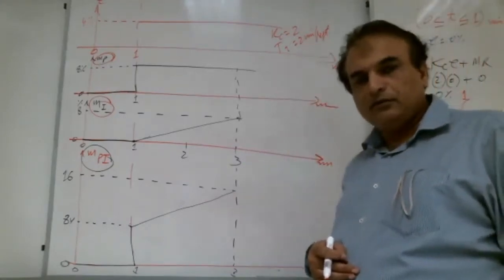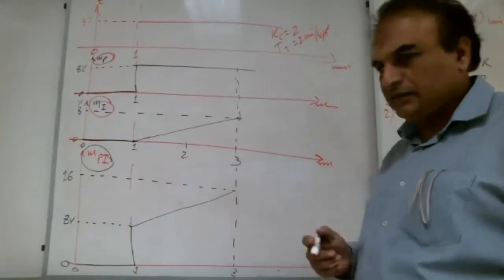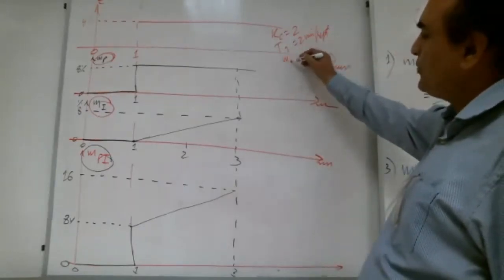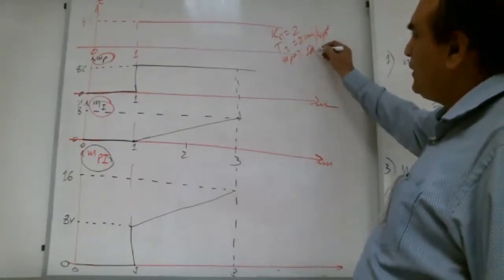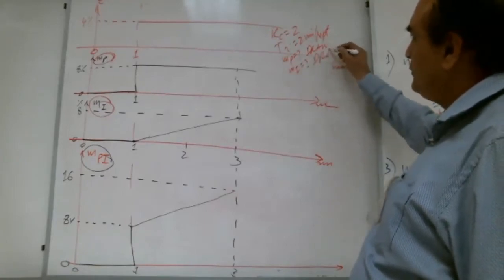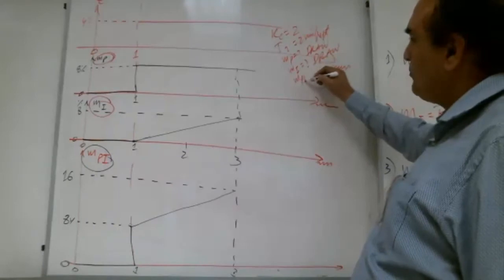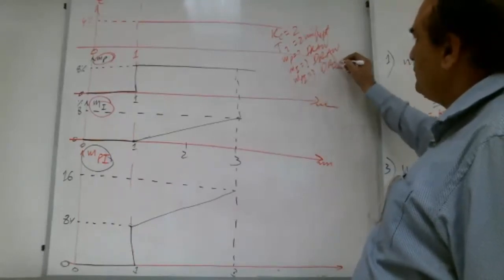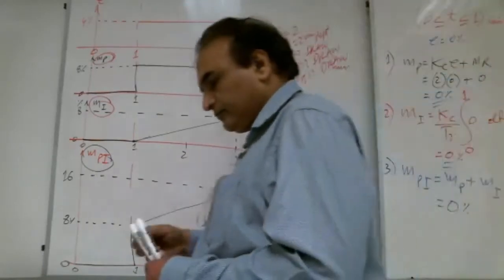So we need to find the output due to proportional action and draw, the output due to integral action and draw, and find MPI and draw.